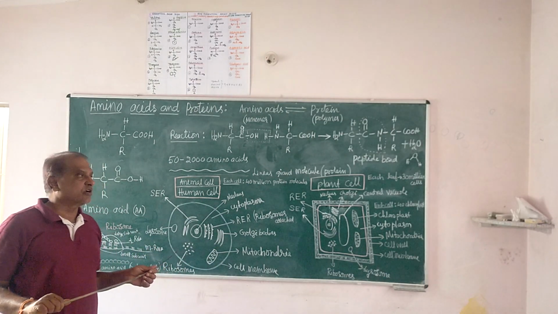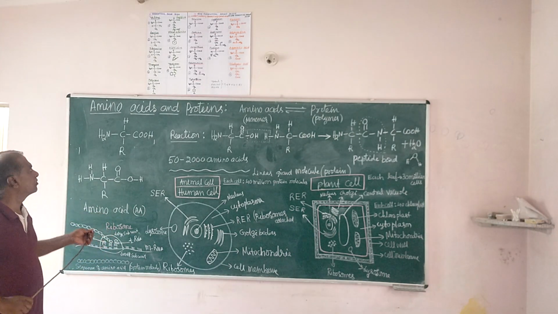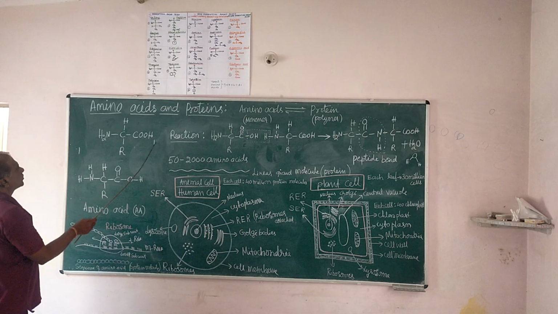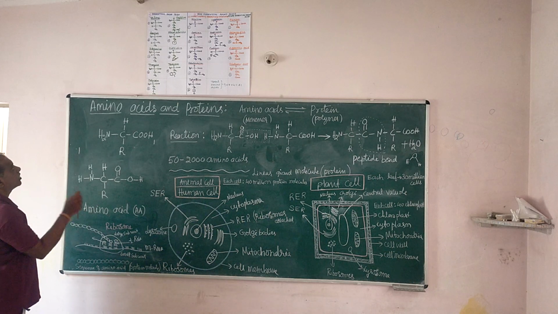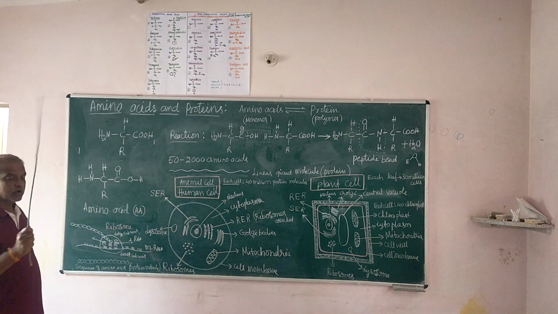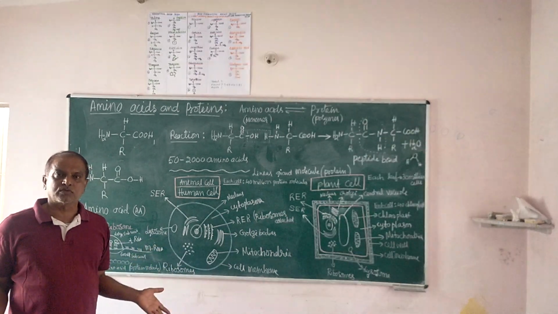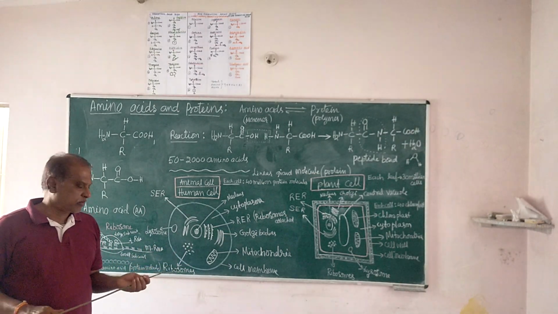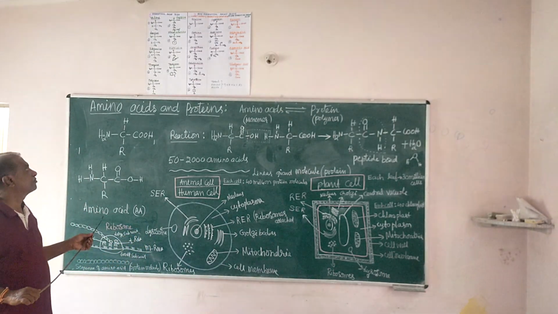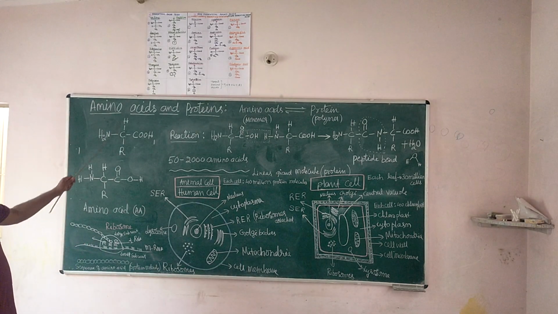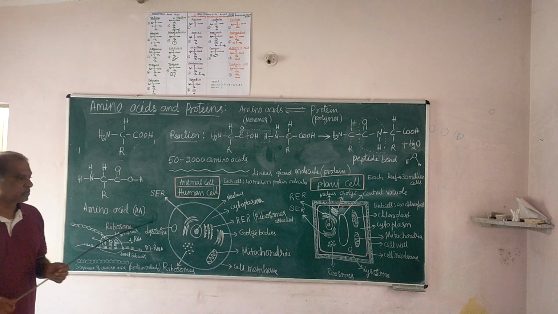The structure of the molecules: all the molecules have one common functional group, and the R differs from one amino acid to another. Only these 21 amino acids are present in all living things, all plants, animals, even microbes, macro living or micro living. Only these types of amino acids are present. And this is the structure of the amino acid molecules.